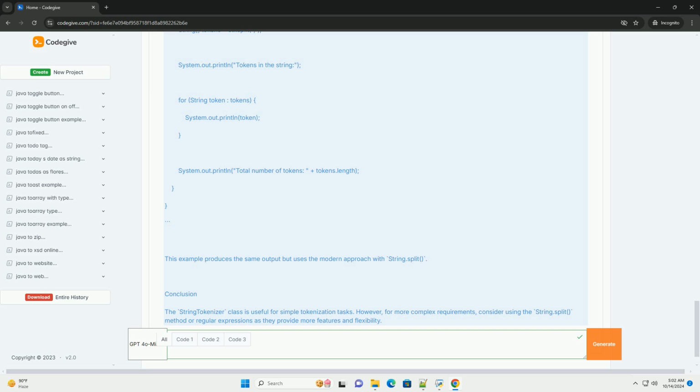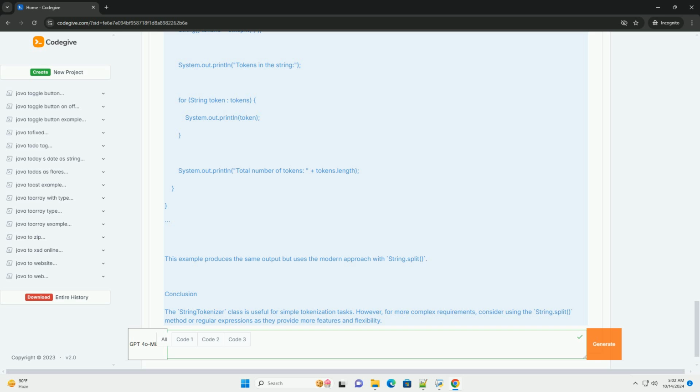Using String.split, example. Here is a brief example of how you can achieve similar functionality using String.split. This example produces the same output but uses the modern approach with String.split.